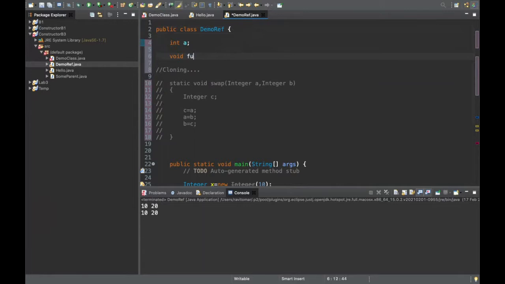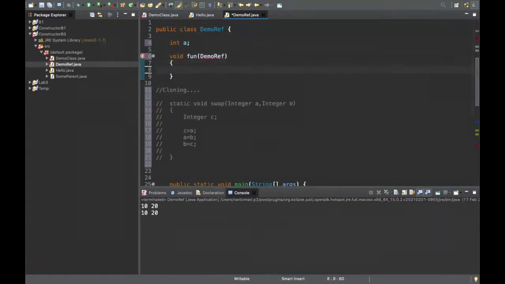Int a, word fun, because this is a wrapper class. Wrapper class contains something else also.